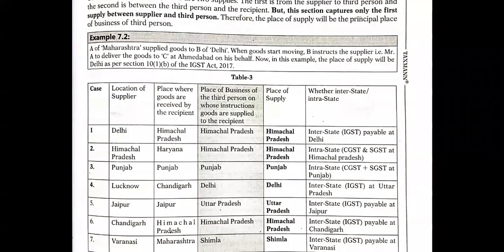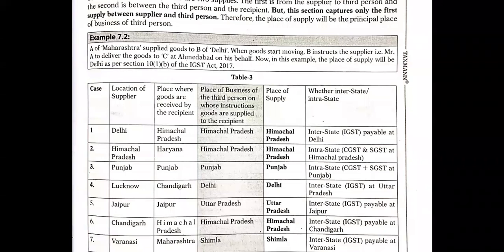Third case: the location of the supplier is Punjab. The place where goods are received is also Punjab. The place of business of the third person is also Punjab. The place of supply is also Punjab. When you compare, both are in Punjab, so it is intrastate. So CGST and SGST are applicable.